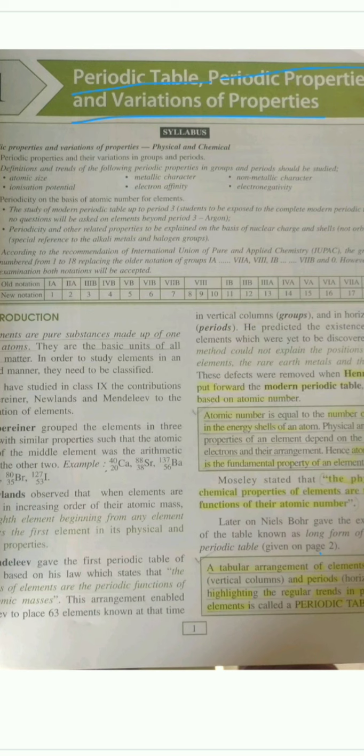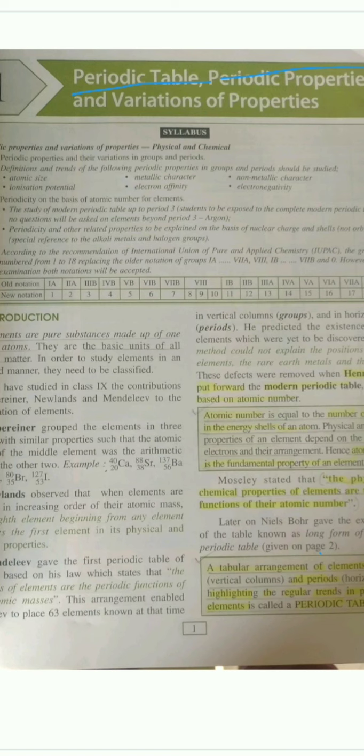Now moving on to the next part, the modern periodic law. What is the modern periodic law? The modern periodic law states that the physical and the chemical properties of an element are the periodic function of their atomic number. This is a very important part of this chapter. Just go through it. After the modern periodic law, Niels Bohr extended the modern periodic table, which later came to be known as the long form of the modern periodic table.